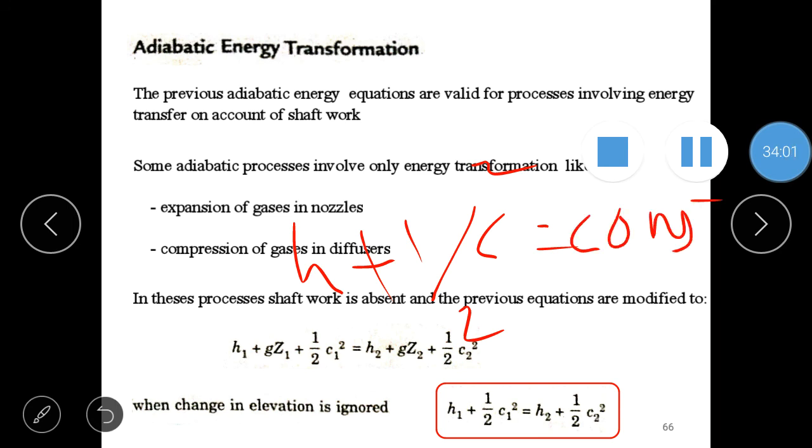This equation is considered to be a general form of the adiabatic energy equation, which can be directly used for analyzing the compressible flow process in nozzles and diffusers, which will be further discussed in the coming classes.